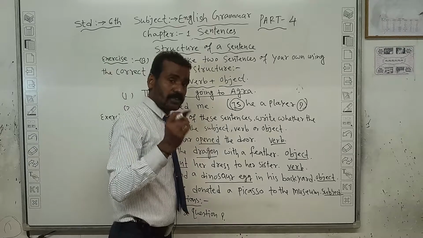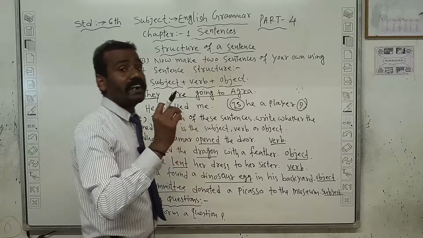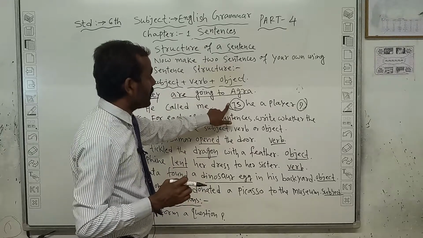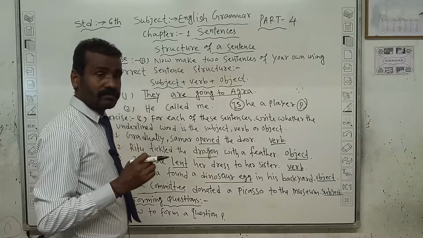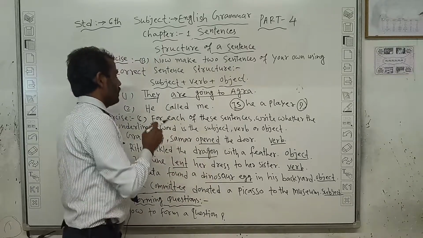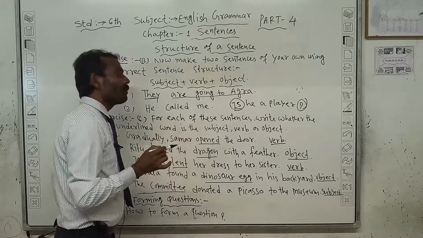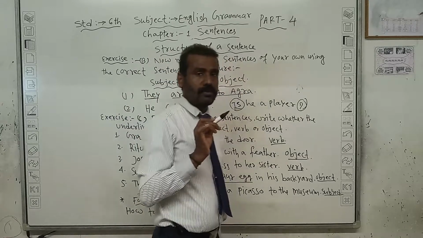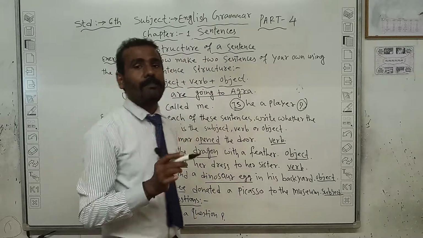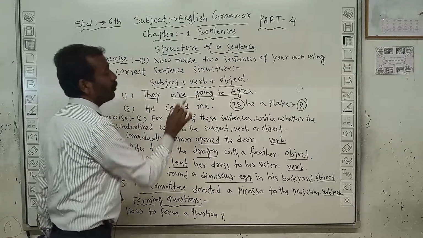But one question always arises: how to find the subject? Subject कैसे find किया जाता है? Already I said how to find the subject. You have to ask the question yourself: who? Whatever answer comes, that is the subject. They are going to Agra.